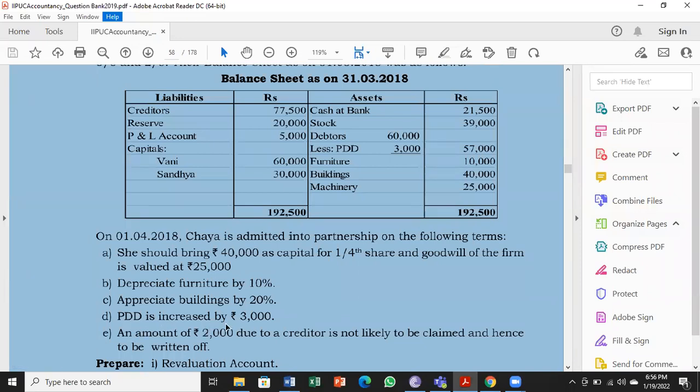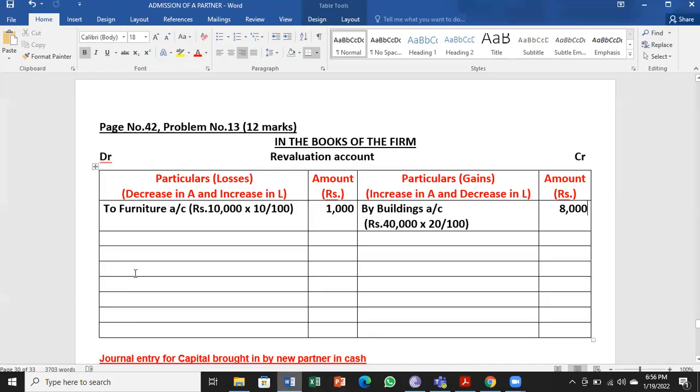Next, PDD is increased by 3,000. Already there is a PDD of 3,000. They want addition to that 3,000, another 3,000 to be added. So they're expecting further loss of 3,000. So it will be again decrease in the value of an asset, or we can say increase in the value of a liability, however we can say. So 3,000 rupees as it is,